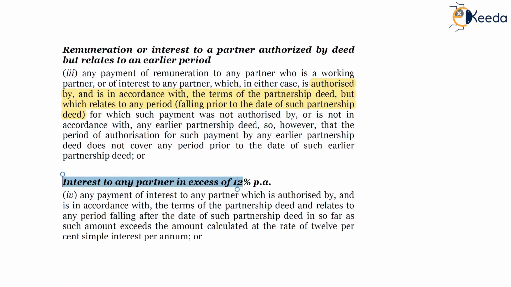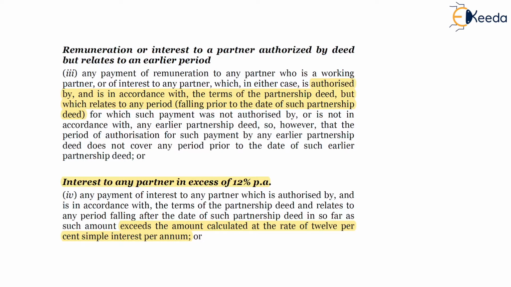Interest to any partner in excess of 12% per annum, as we have discussed, will be disallowed. This is as per the provisions of clause 4 of 40B. Any payment of interest to any partner which is authorized and in accordance with the partnership deed and relates to any period falling after the partnership deed, insofar as such amount exceeds the amount calculated at the rate of 12% interest per annum, will be disallowed.